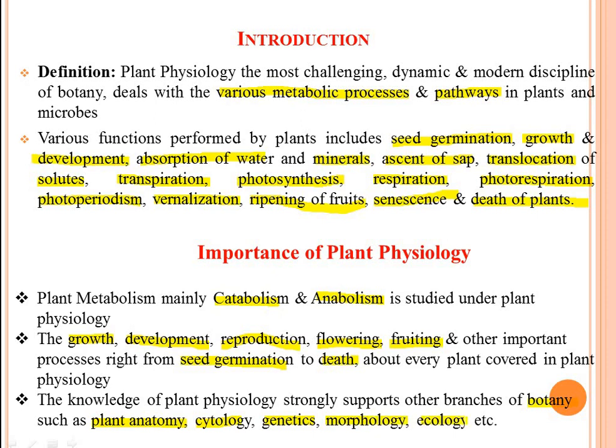These are the branches of botany, and it also supports other branches of life sciences like biochemistry, cell biology, molecular biology, evolution, biotechnology, etc. These are the three major importances of plant physiology.